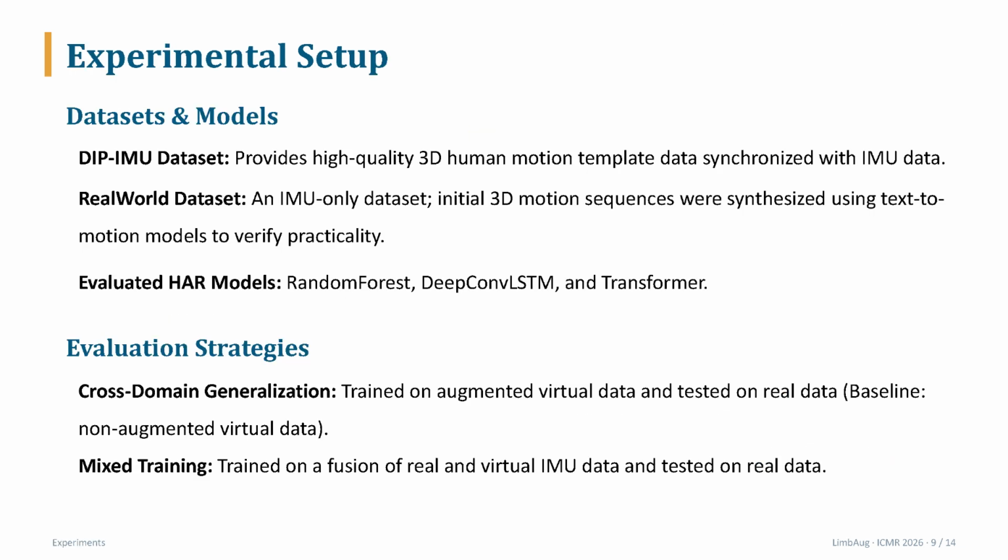We evaluate whether LimbAug-generated virtual IMU data improves HAR performance on real data. We use two datasets. DIP-IMU provides 3D motions synchronized with IMU data. RealWorld contains only IMU data, so we first generate initial 3D motions using text-to-motion models. We test 3 different HAR models. We compare against a non-augmented baseline and the rule-based ModifiDog method. We evaluate both virtual-only IMU data training and mixed real plus virtual IMU data training.